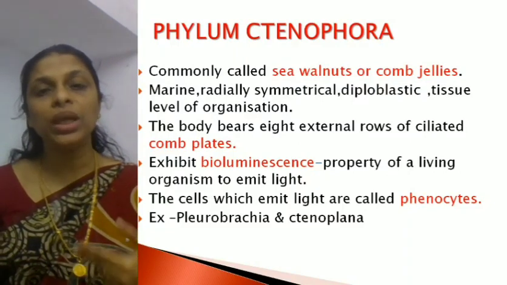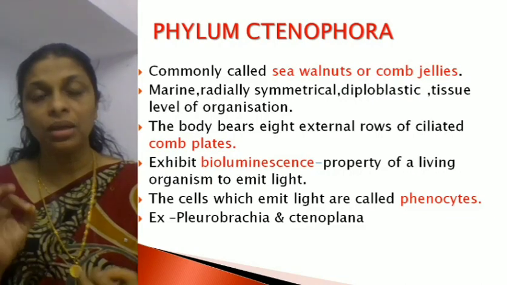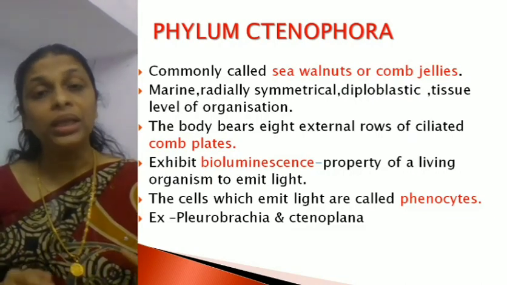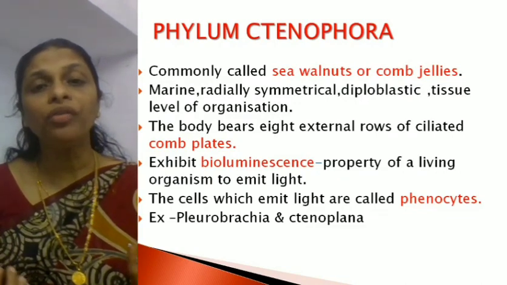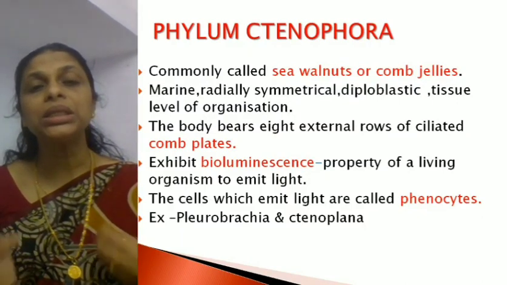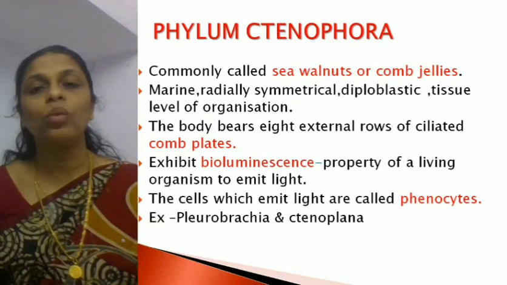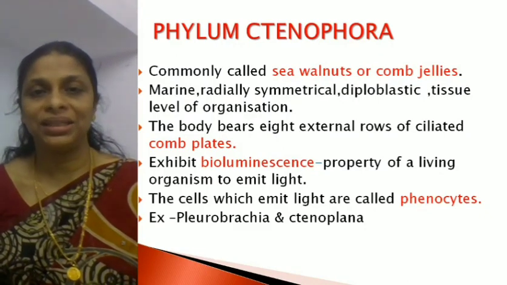The cells which emit light are called photocytes. Another unique feature is that the body bears 8 external rows of ciliated comb plates. That is the reason for the name comb jellies.